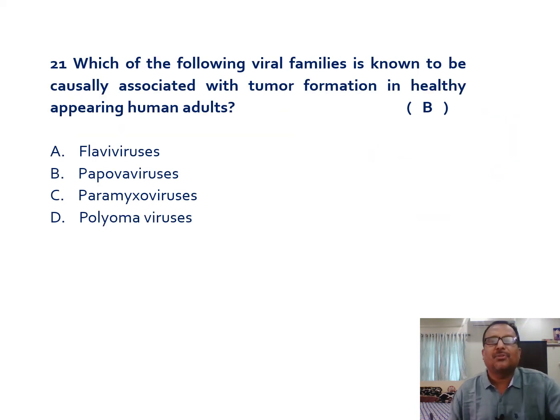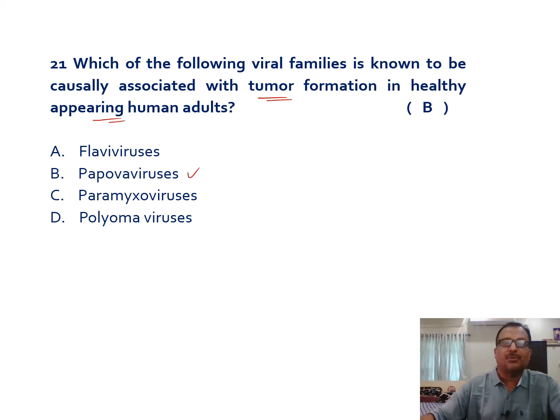Then, which of the following viral families is known to be causally associated with tumor formation in healthy-appearing human adults? The tumor formation in normal-appearing human adults is produced by the papovaviruses.